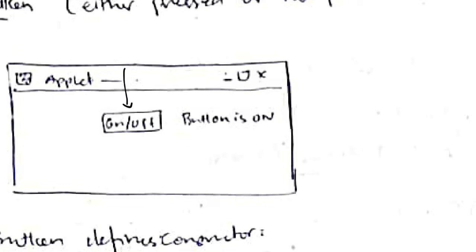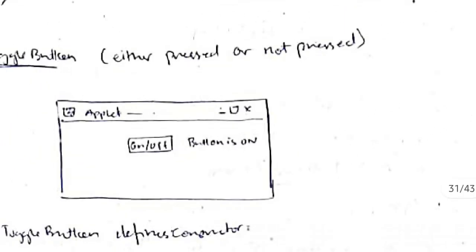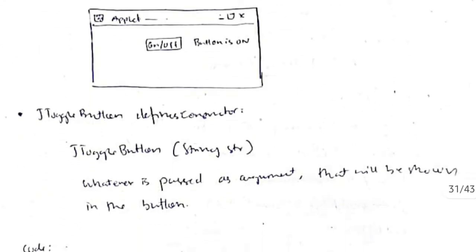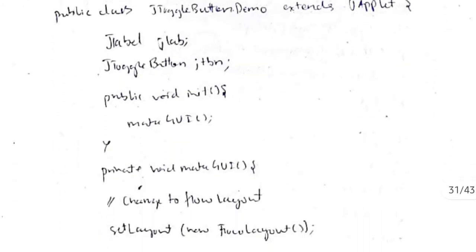If I click it, it will be on only. If I click again, it will become off. So it has 2 states, either pressed or not pressed. Let's see how to implement this using Swing. For this, firstly, we define the constructor here, JToggleButton(String str). In the str I will define what is to be shown inside the button, and then the code is as follows.